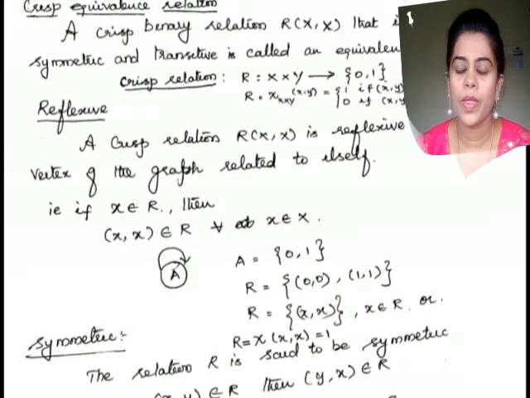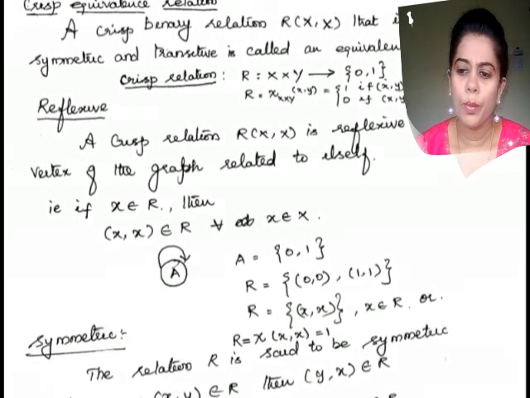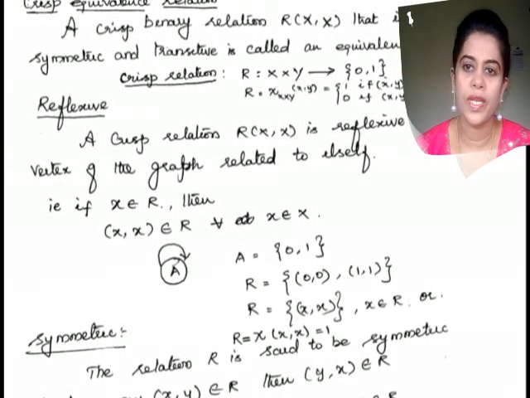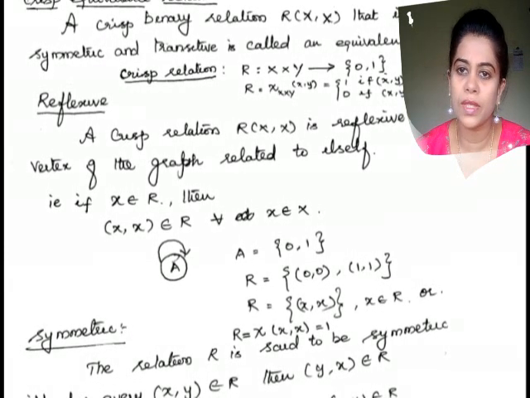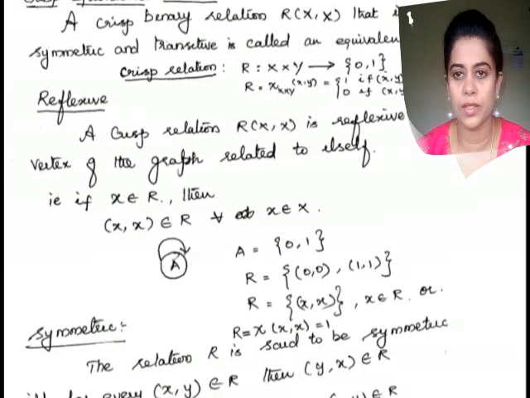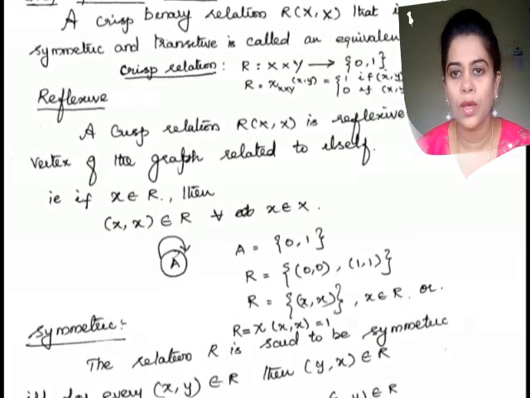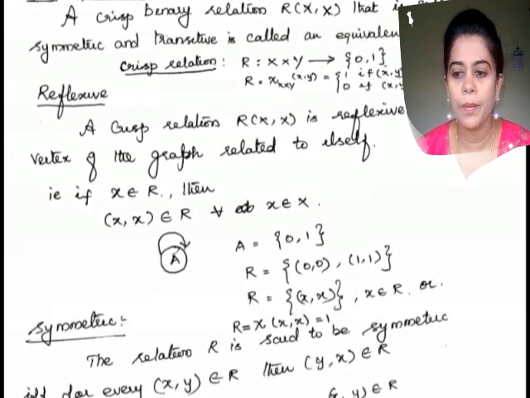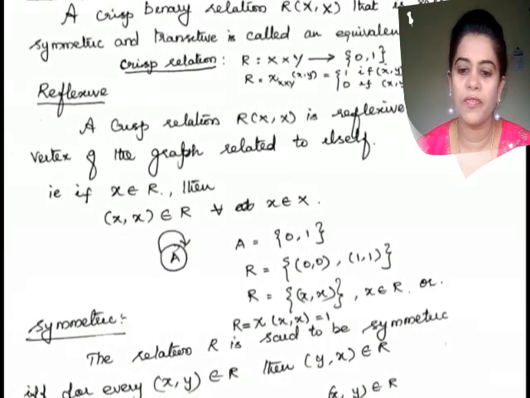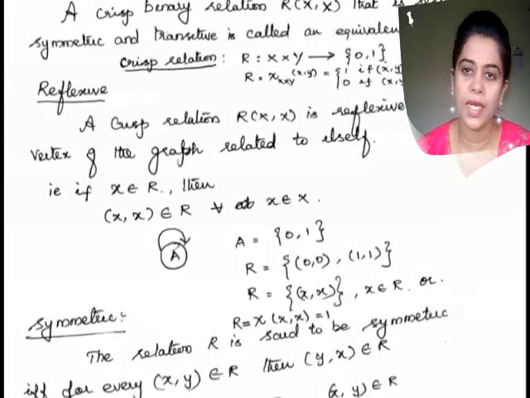And by the way, what do you mean by the properties of relation? What do you mean by reflexive, symmetric and transitive? They are called the properties of relations. So let me discuss what reflexive, symmetric and transitive are here.